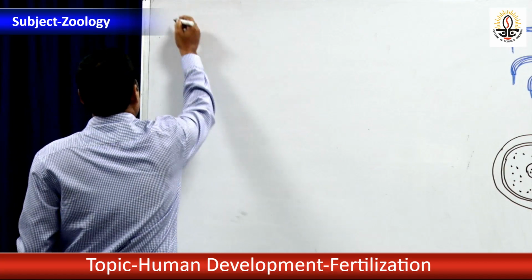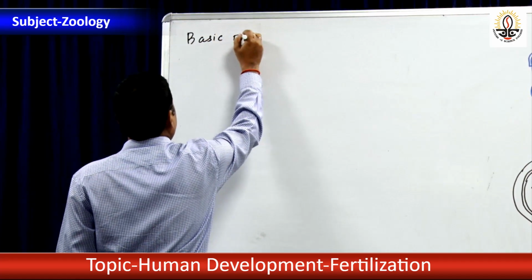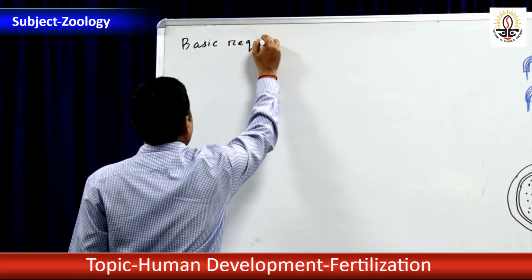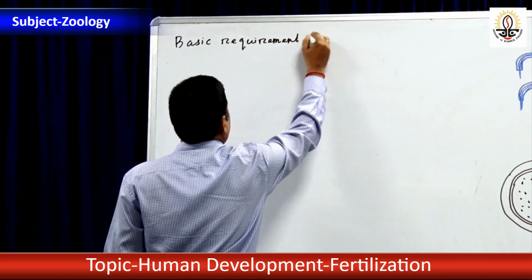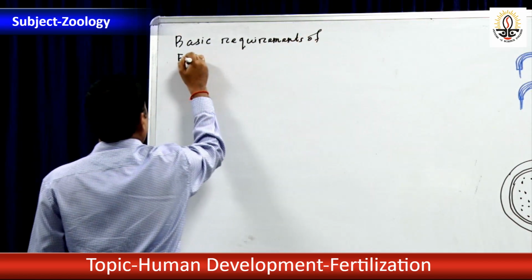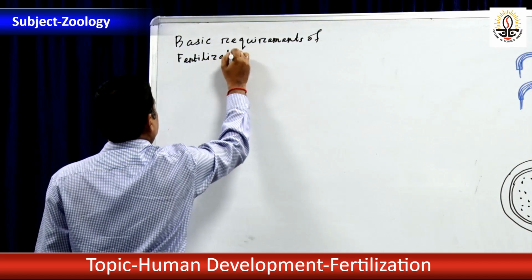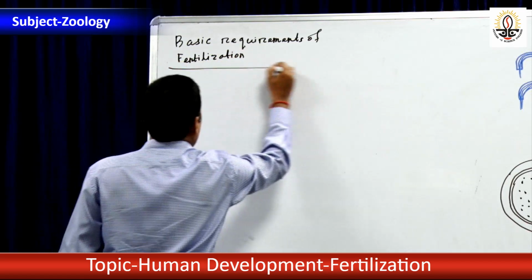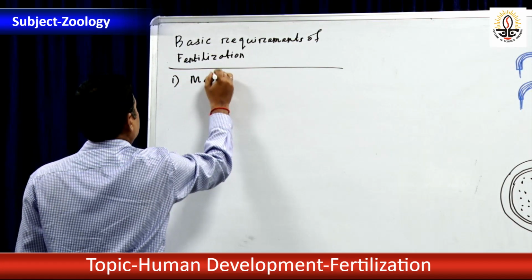So see, under basic requirements of fertilization. Number one, medium of fertilization.